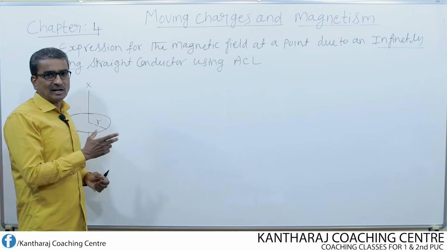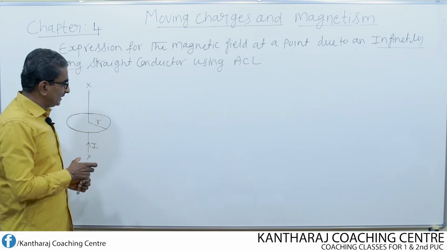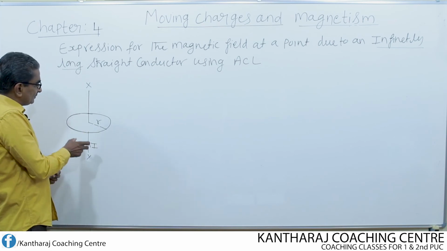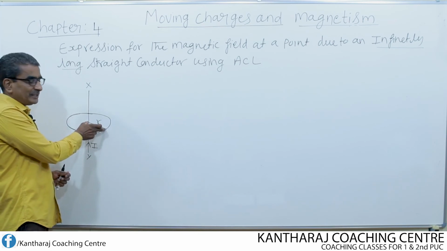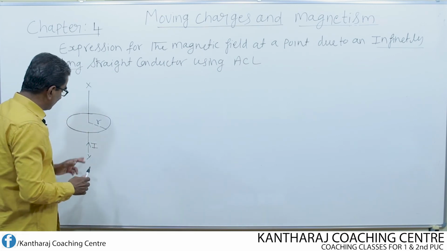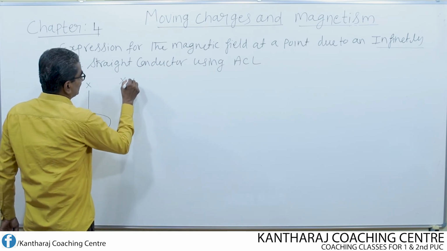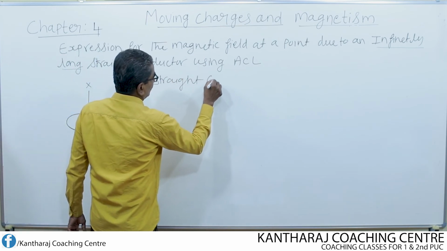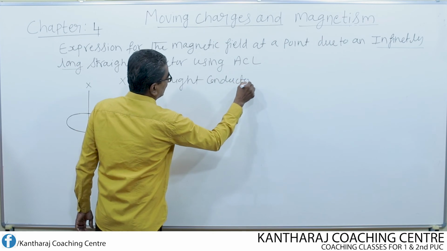Infinitely long does not mean mathematical infinity; in comparison, it will be treated as infinitely long. So the length should be very much large compared to the radius, then it becomes an infinitely long straight conductor. So xy is the infinitely long straight conductor.